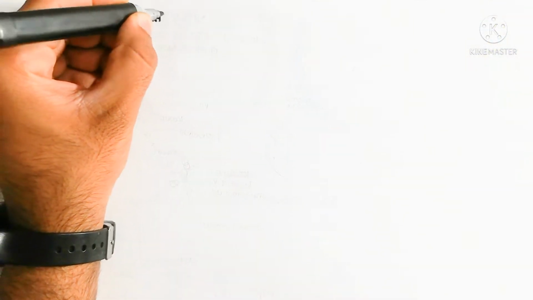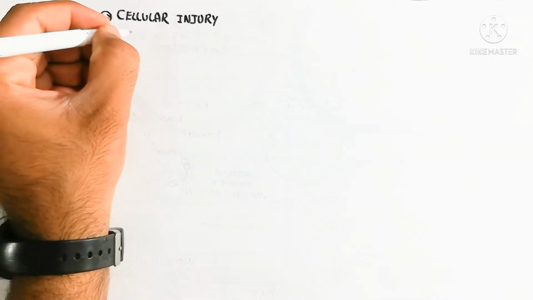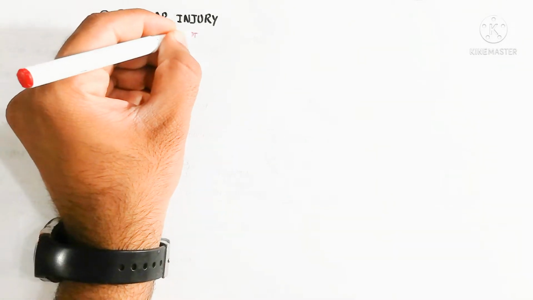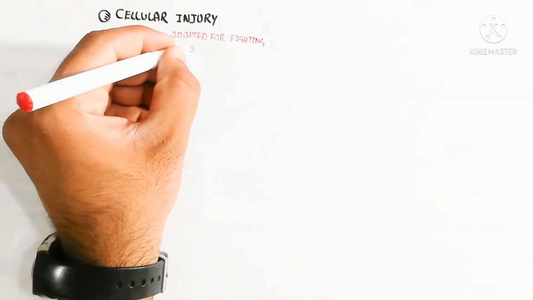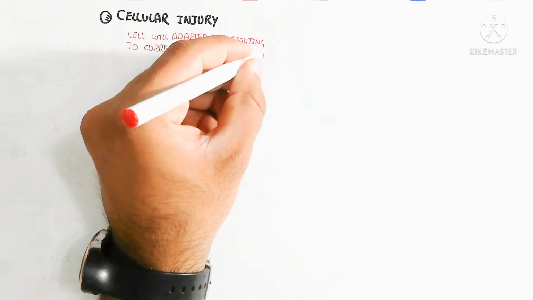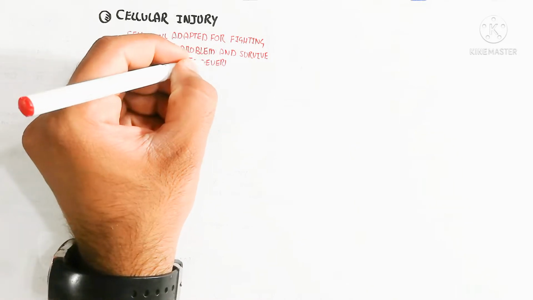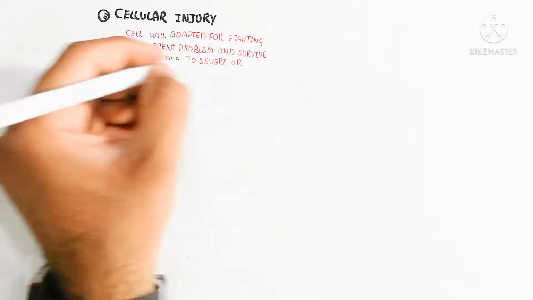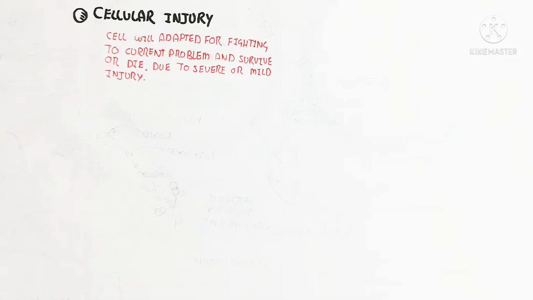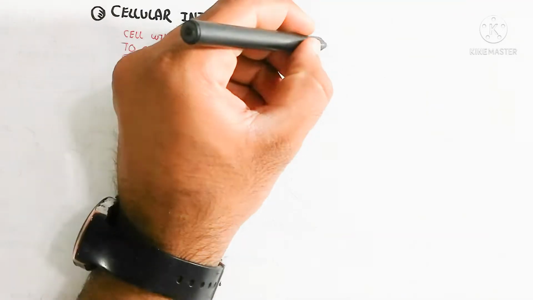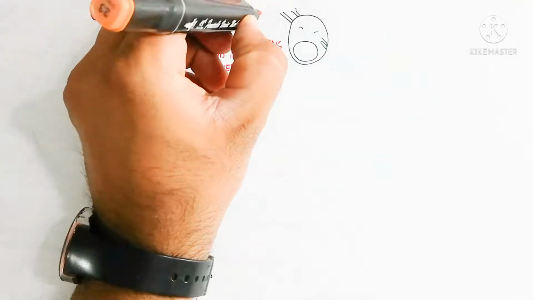Hello, in this video we will discuss cellular injury. So what is cellular injury? Basically, the cell is damaged due to external or internal stimuli. The cell will adapt to fight the current problem and survive, or die, depending on severe or mild injury. If a mild injury occurs, the cell will be able to survive, while a severe injury will lead to apoptosis, cell death, or other outcomes.